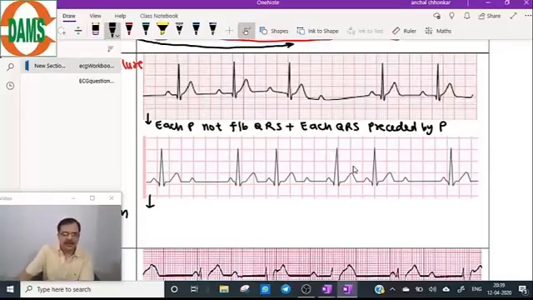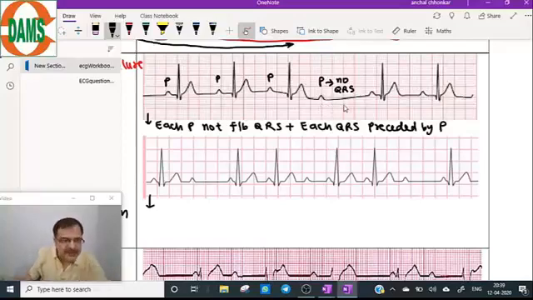For example, this is a P wave, followed by QRS complex. Second P wave, yes, followed by QRS complex. Third P wave, yes, while the fourth P wave is not followed by QRS. So this classifies it as second degree AV block.